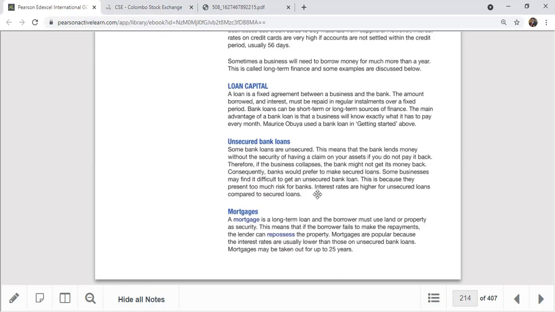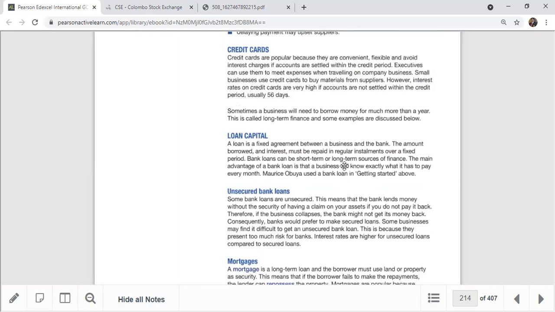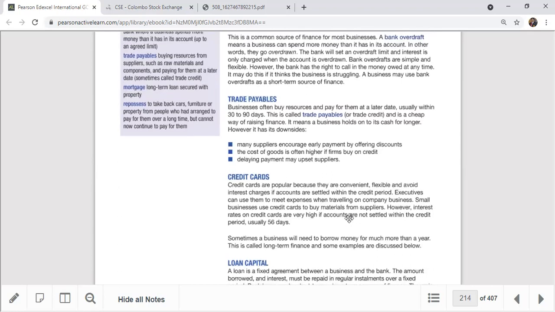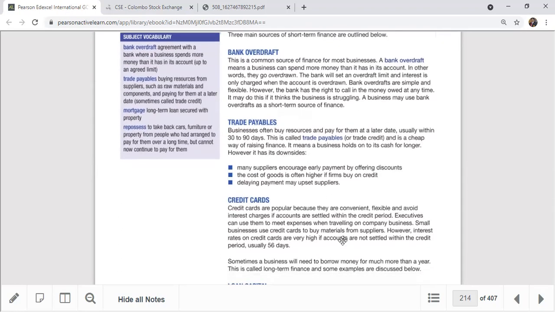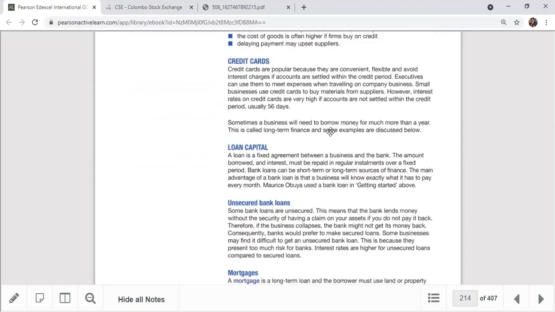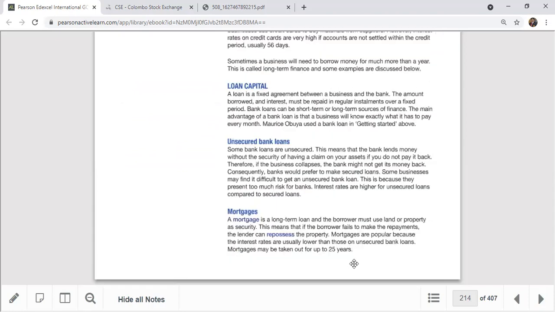Okay, so these are the main 6 methods, the internal and external sources we discussed today. We talked about the bank overdraft, trade payables, credit cards, loan capital, unsecured bank loans, and mortgages, guys. In my next session, I'm going to discuss the other main external sources, including important ones like crowdfunding and venture capital. You might find that very interesting, so next session I'm going to talk about that.